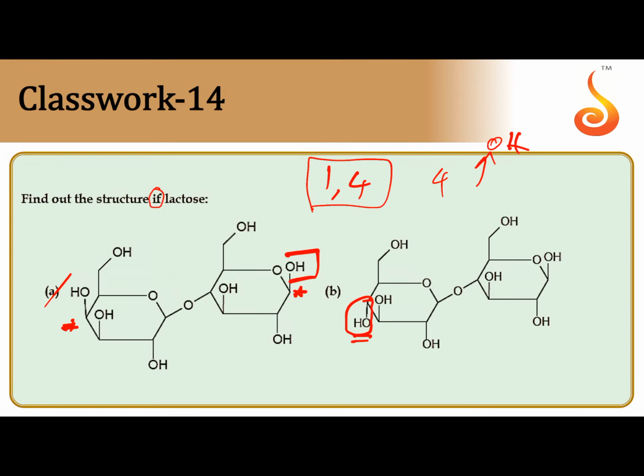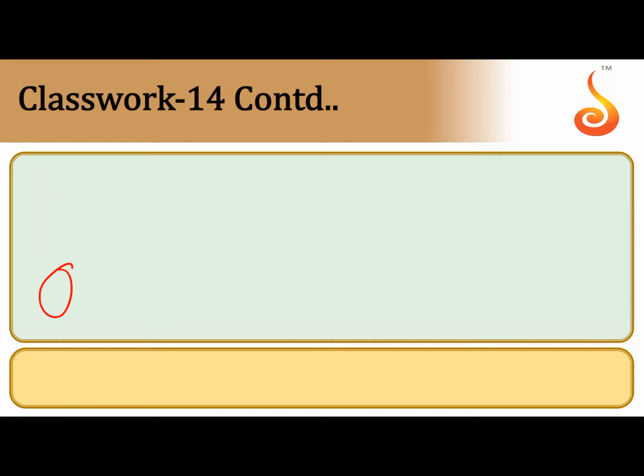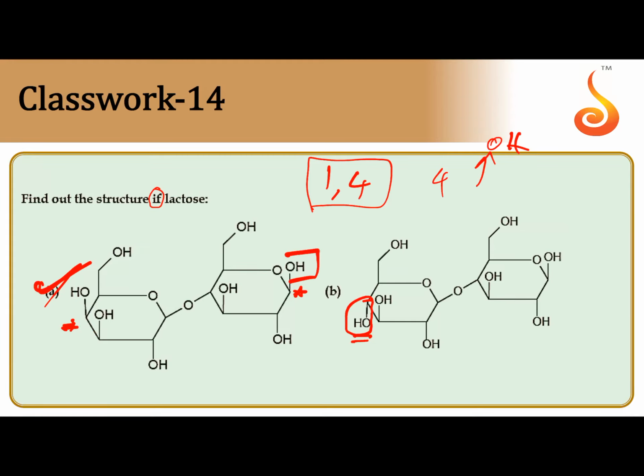B is wrong because at the fourth carbon OH is down. This becomes beta D glucose only, not galactose. Here also at the fourth carbon OH is down, so it becomes beta D glucose. So the correct answer is A.